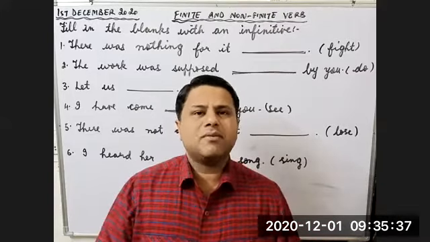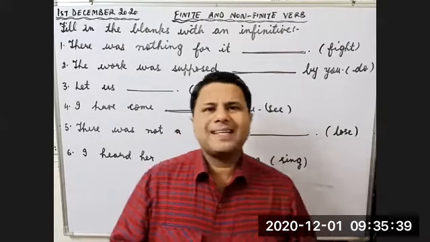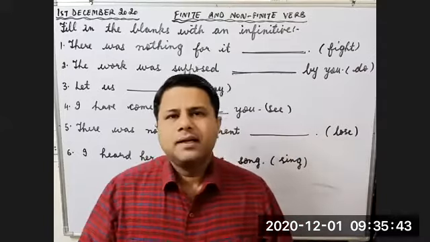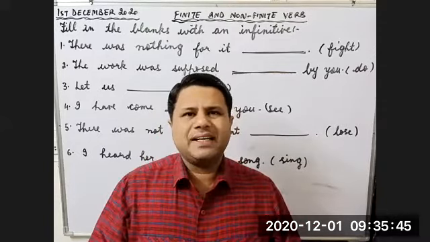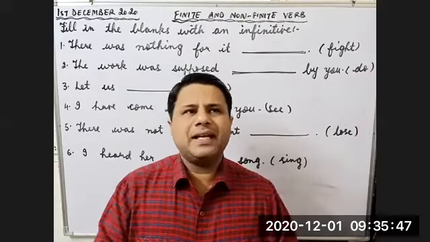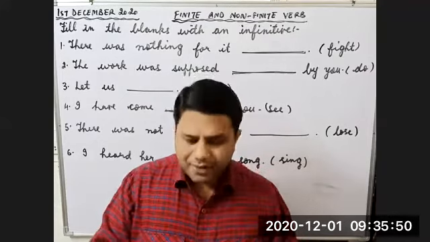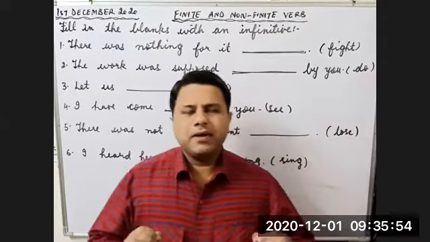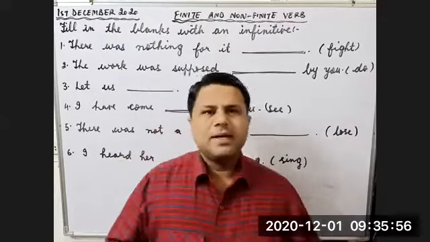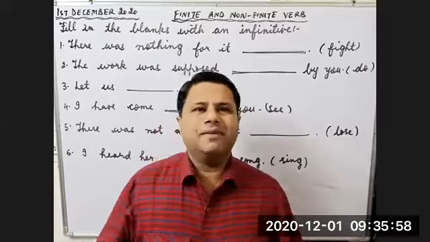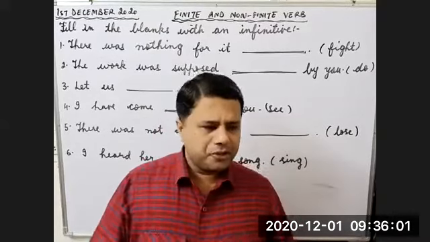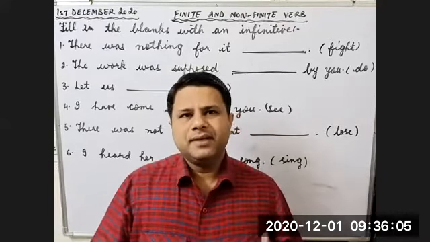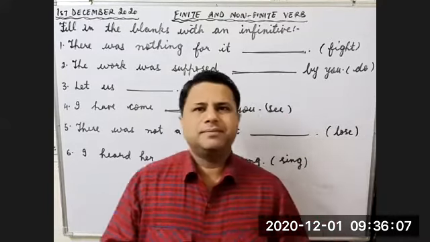Children, two types of questions are possible. So far as infinitives are concerned, two types of topics are possible. One type of question is fill in the blanks with an infinitive. Children, whenever you have this question, fill in the blank with an infinitive, it means how many options you have. One verb will be given to you in the bracket. Now you have to fill in the blank with an infinitive. How many options do you have?